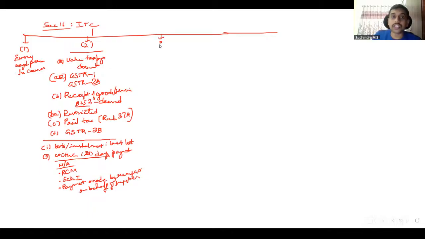Then subsection 3 talks about if depreciation is claimed on the ITC component of capital goods and plant and machinery, then no ITC. 16.4 talks about time limit, 30th November of the subsequent financial year or date of filing annual return, whichever is earlier.